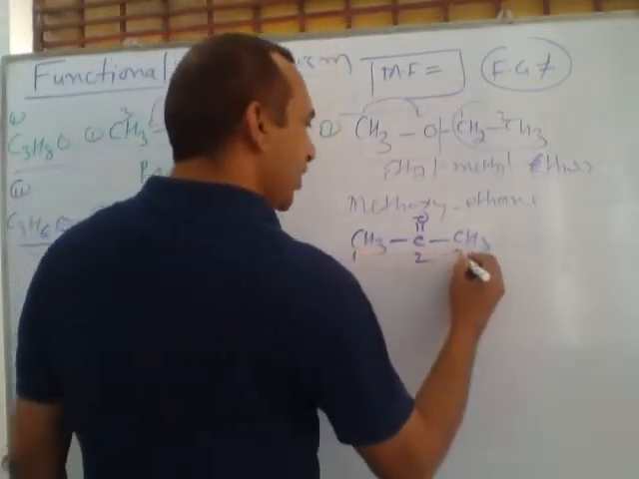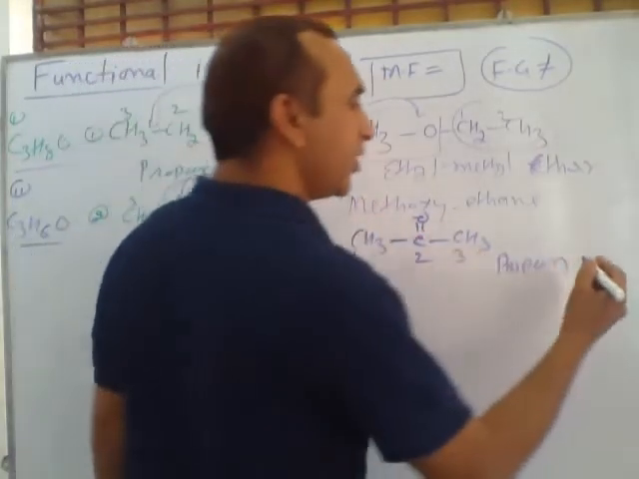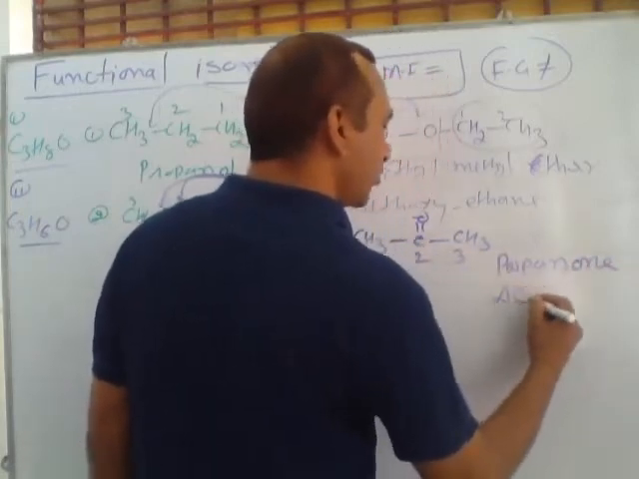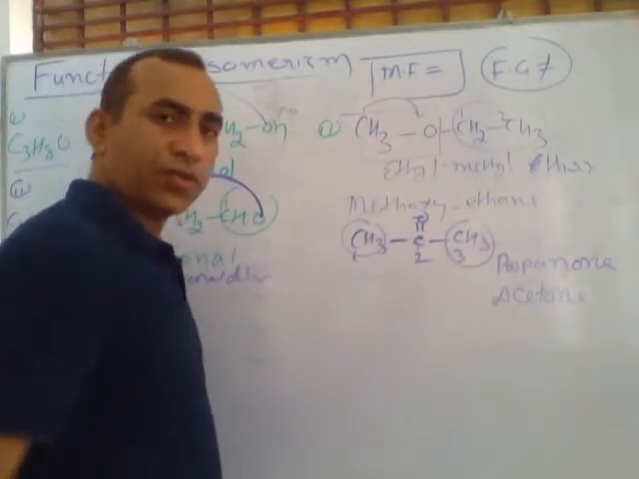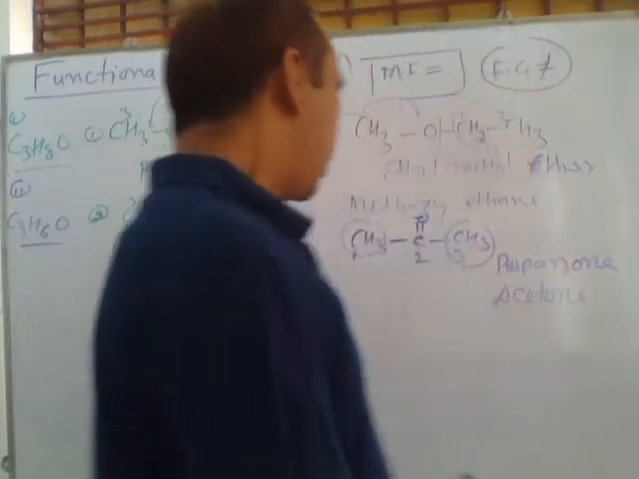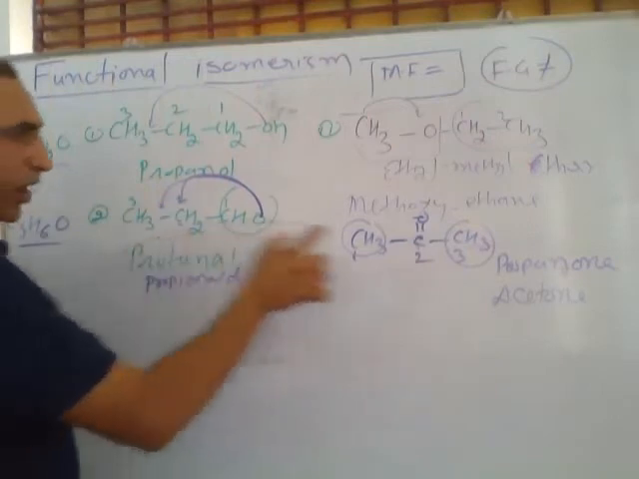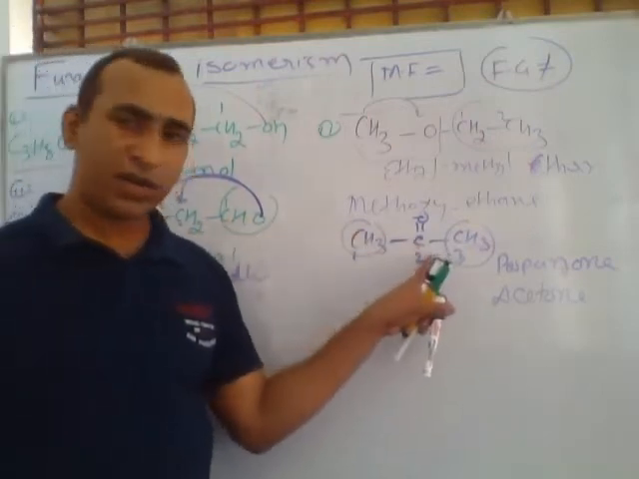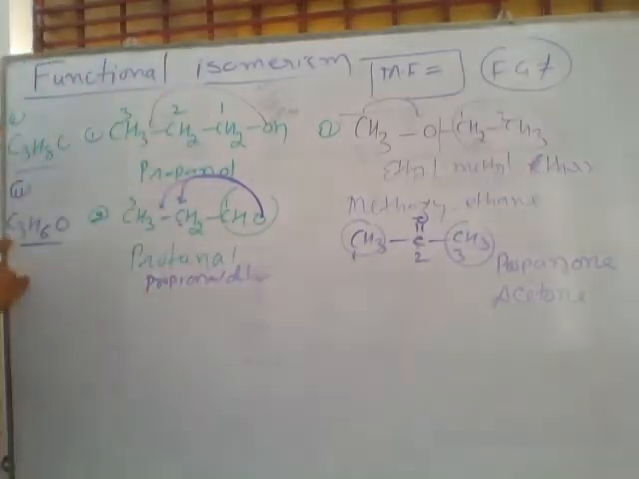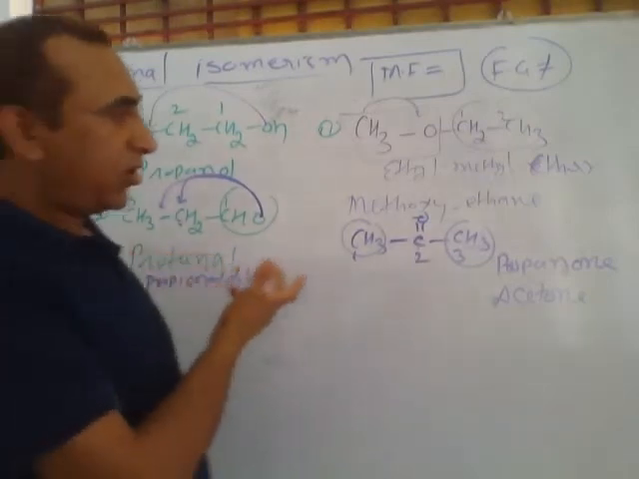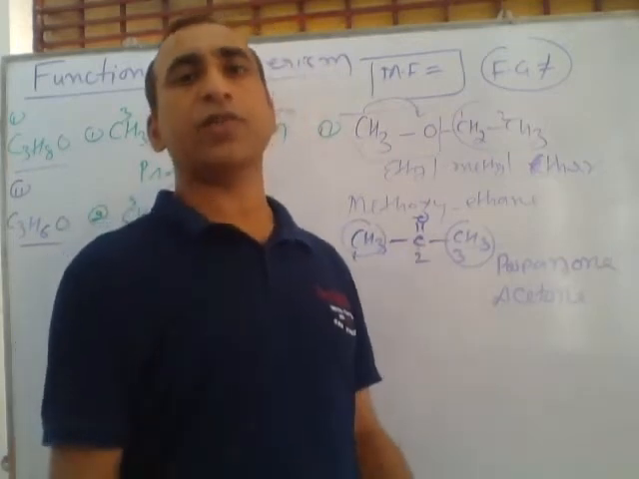This is 1, 2, 3, 3 carbon called propane, and the functional group is ketone. So for ketone we use one. So this is called propanone, also called acetone. You can say this is dimethyl ketone, its common name. So acetone and propanal both have different types of functional groups. Here the ketonic functional group is present, here the aldehyde group is present, but these two compounds have the same molecular formula. So this belongs to functional isomerism, meaning the molecular formula is the same but the functional groups are different.